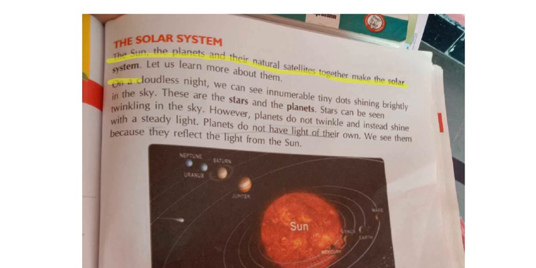These are the stars and the planets. So what are these called? Stars and planets. Stars can be seen twinkling in the sky. Yes or no?